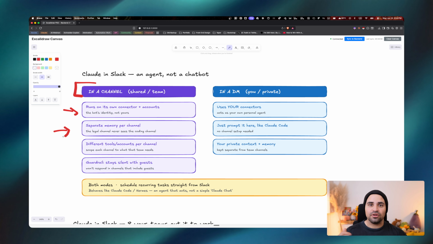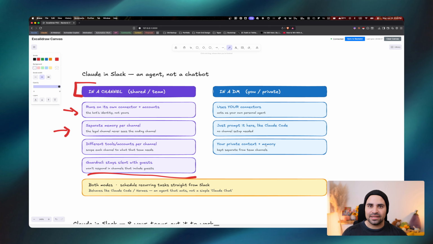On top of that, you can also give it access to different accounts and different tools. Now, something that you do have to note is the fact that if you have guests inside of your actual channel, it's actually not going to respond to people. That's a setting that you actually have to touch yourself. So whenever you actually use it inside of channels, it really does behave more like an agent, so similar to Cloud Code and Cloud Cowork, and less like an assistant.